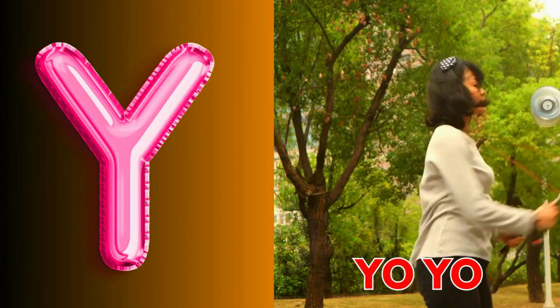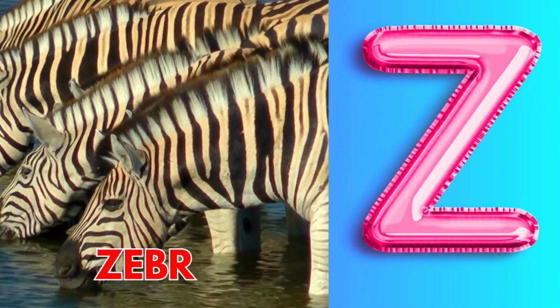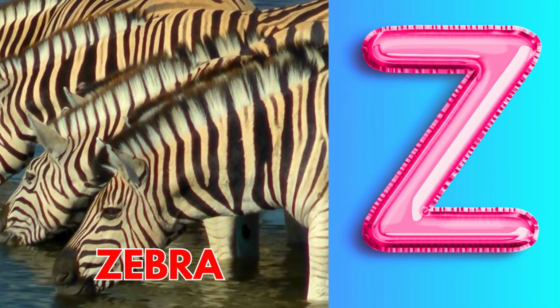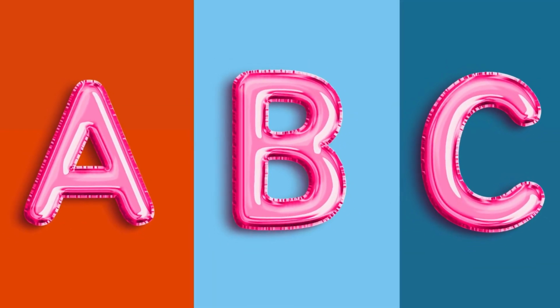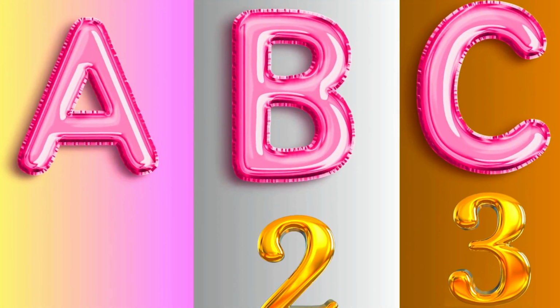Y is for yo-yo, spinning up and down. Z is for zebra, with stripes all around. A, B, C, sing with me. Learning letters 1, 2, 3.